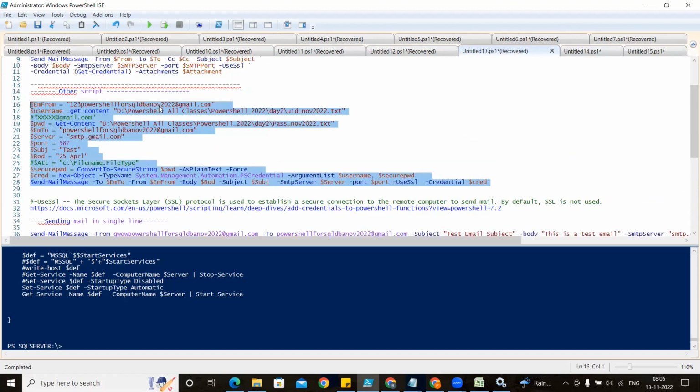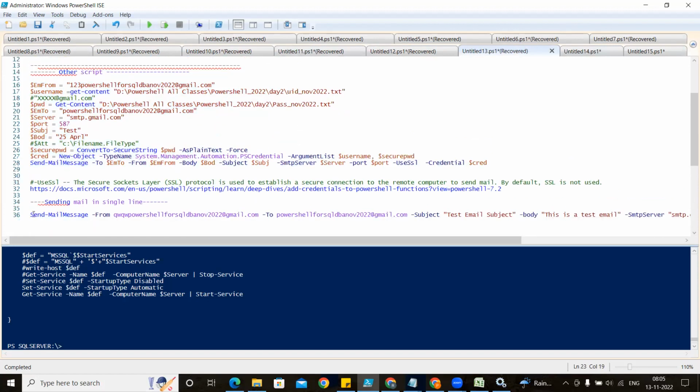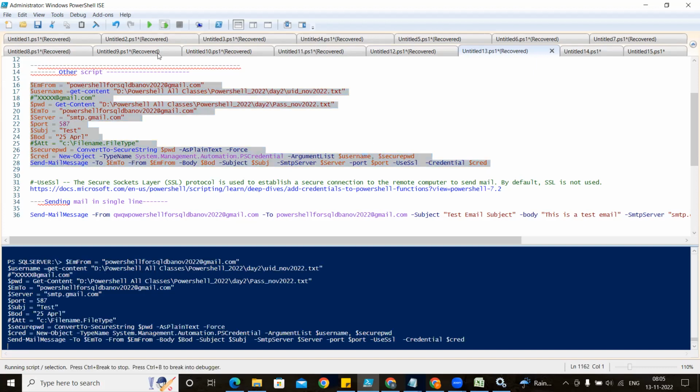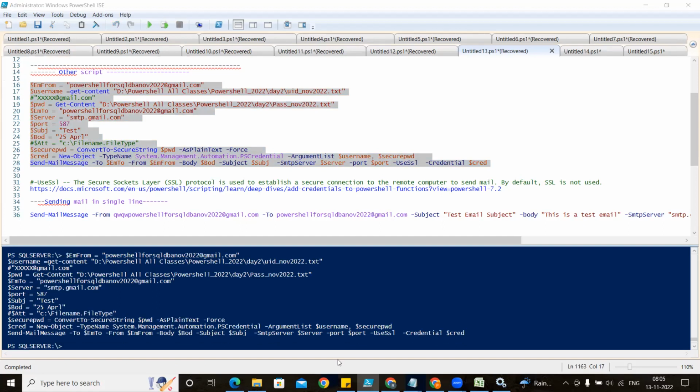I don't know where the problem was. But last class you saw it when we tried. So here is what I want to explain; I will just go through it. This one I have given. This is the script only. First I will run this script. There is no need to explain everything, and the attachment. Okay, fine. If I execute this, you will be able to see the mail has been sent from here to my email address.